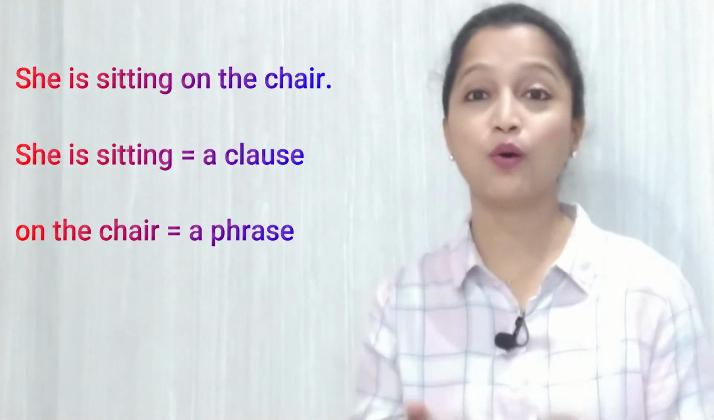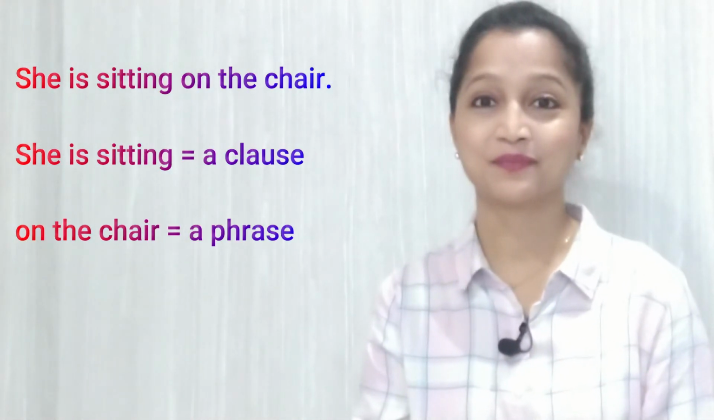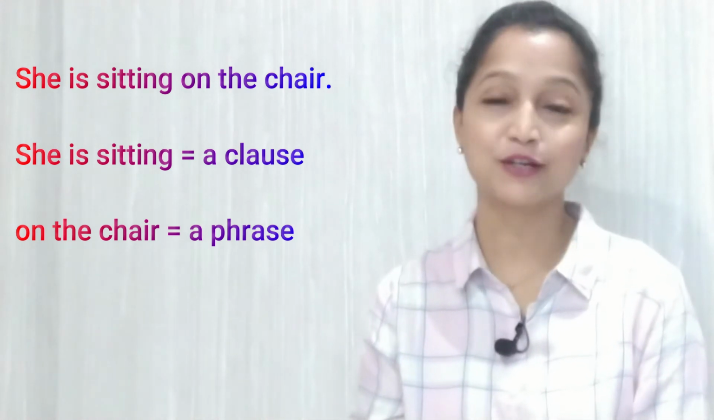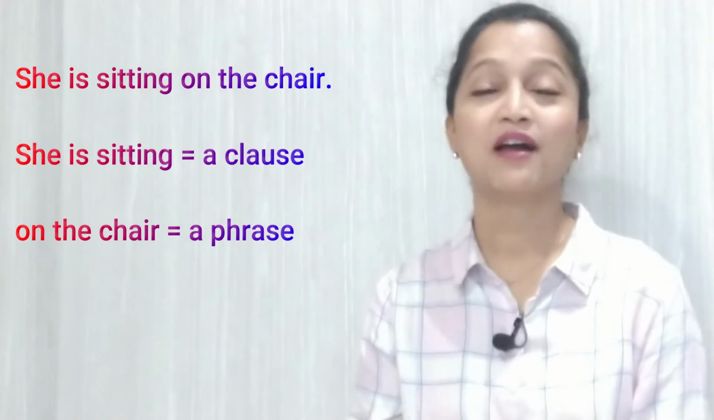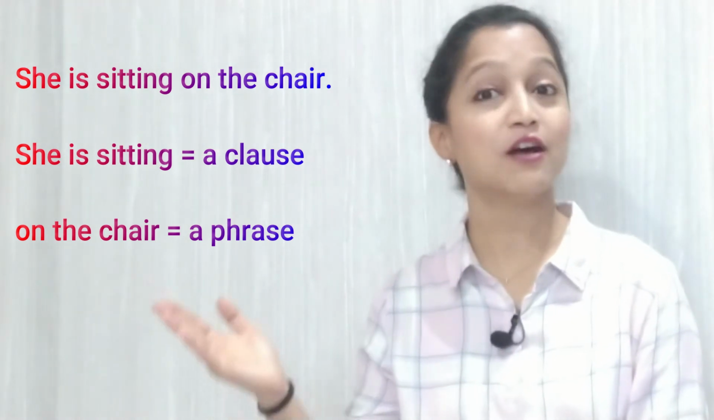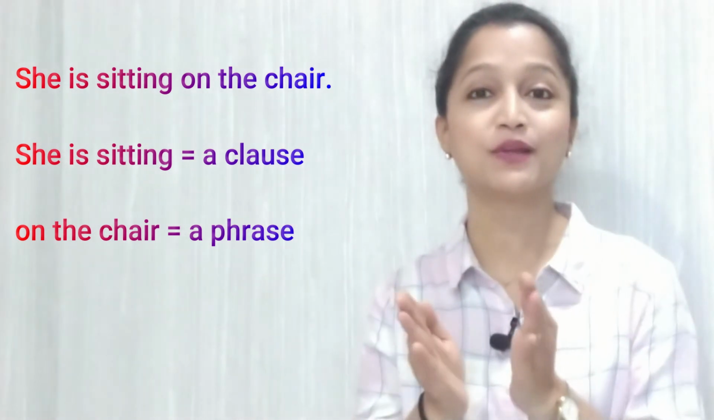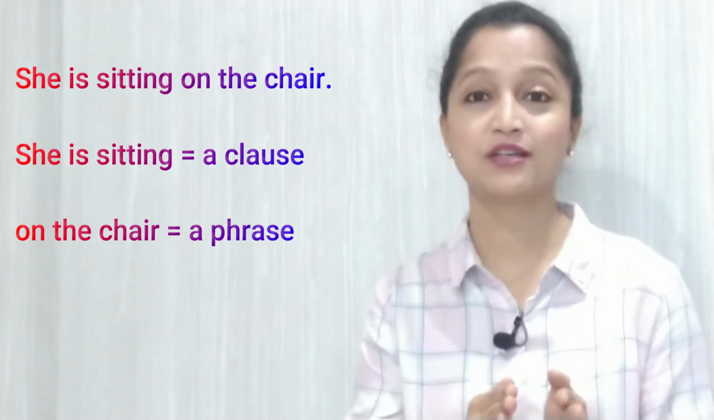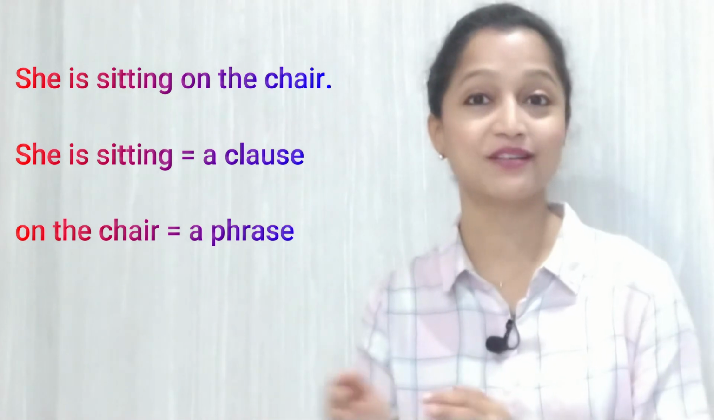So a sentence may contain a clause as well as a phrase. How? She is sitting on the chair. She is sitting is a clause. On the chair is a phrase. When you put it together, it makes a complete sentence: she is sitting on the chair.